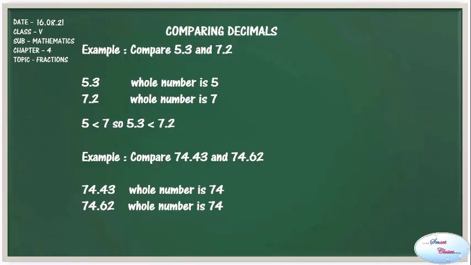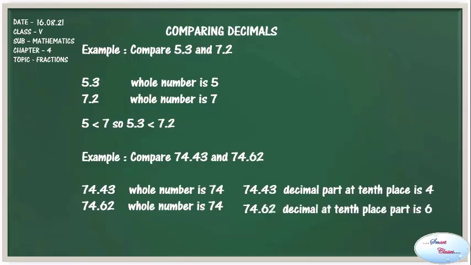In 74.43 the decimal part at the tenths place is 4, while in 74.62 the decimal part at the tenths place is 6. Therefore, it is clear that 4 is less than 6, and thus 74.43 is less than 74.62.